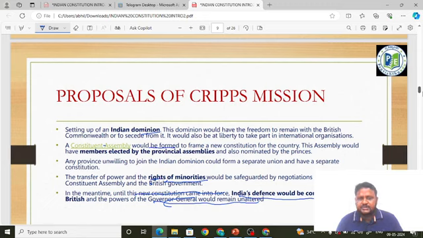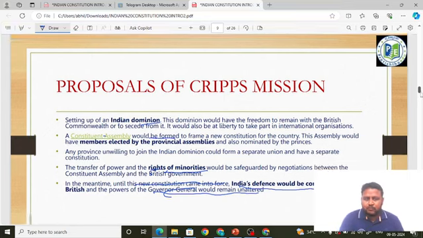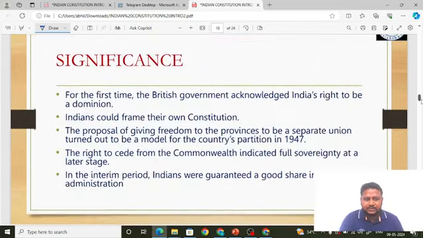Okay, they also said the rights of the minorities would be protected, and they also said any province which is unwilling to join the Indian Dominion could come out of it, that is, it is supporting the partition. Okay, next thing, what was India's response? Or before that, we will learn what was the significance of the Cripps Mission.